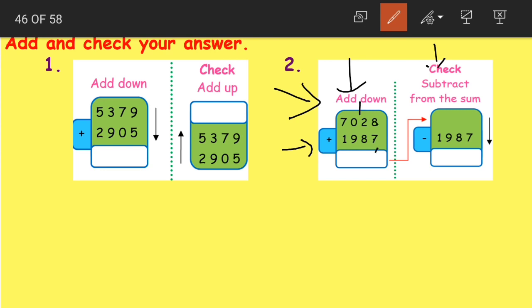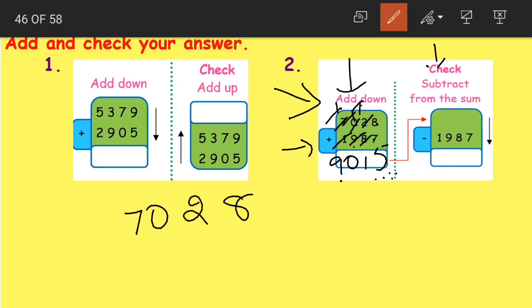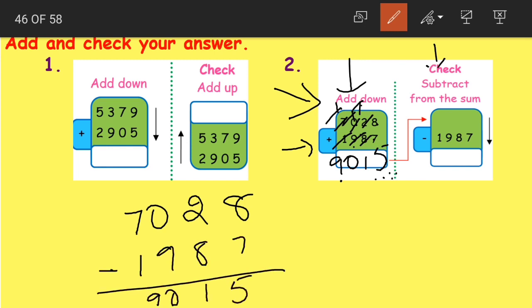8 plus 7 becomes 15, 1 carried. 1 plus 2 becomes 3, 3 plus 8 becomes 11. So again 1 carried, 1 plus 0 becomes 1, 1 plus 9 becomes 10, 1 carried, 1 plus 7 is 8, 8 plus 1 is 9. We got 9115 as the answer. Wait, let me write it here clearly. 7028, 1987. When we added this, we got the answer as 9115.